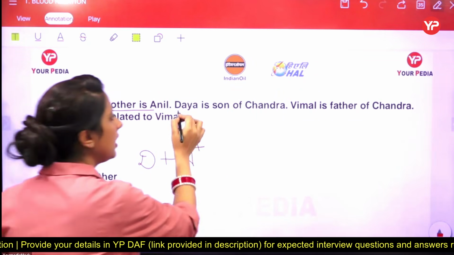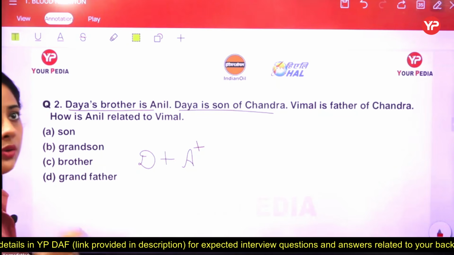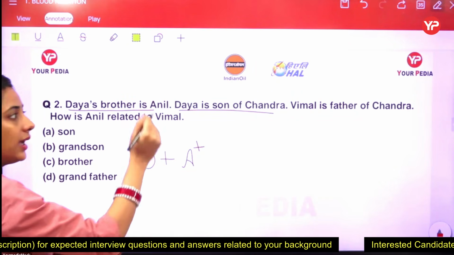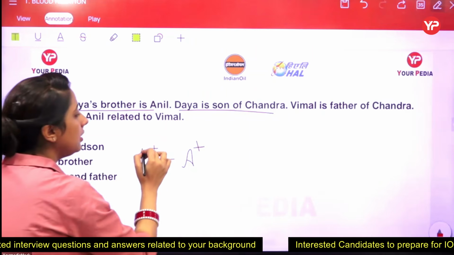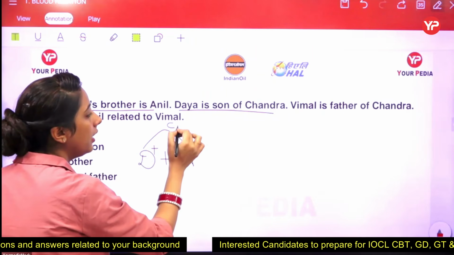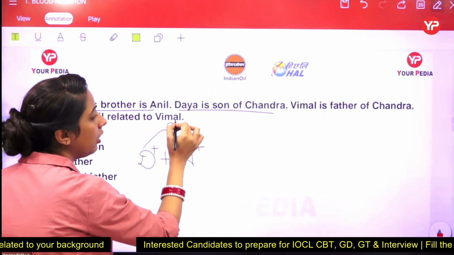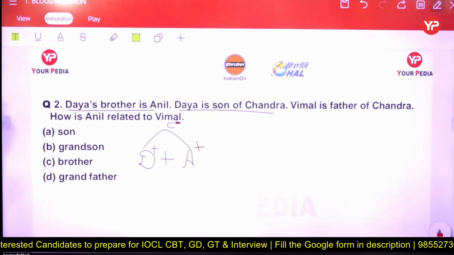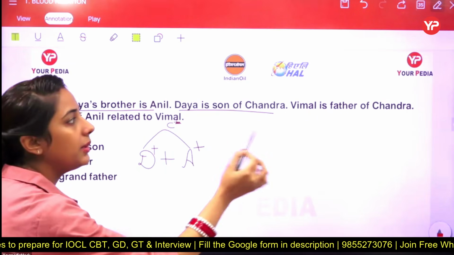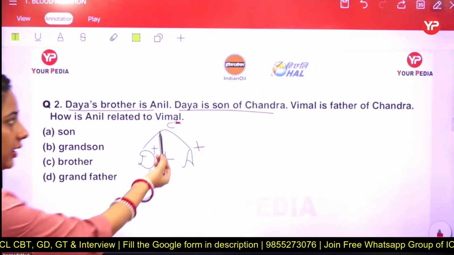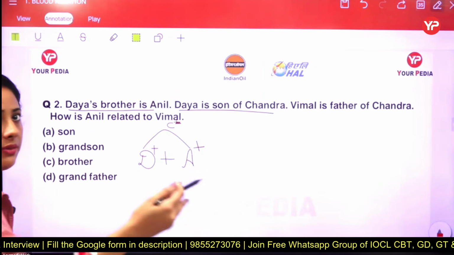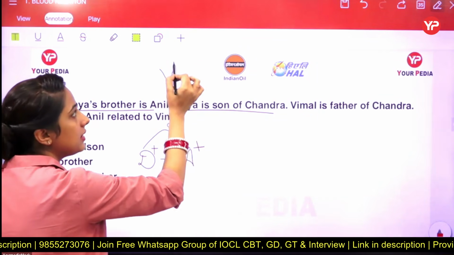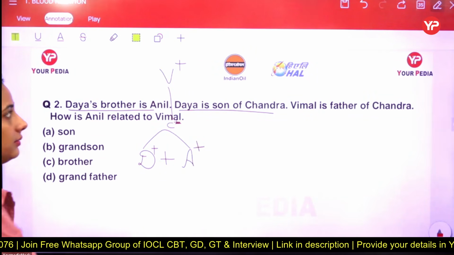Now, the next information is again about Daya. Daya is son of Chandra. Now, we have a clarity about Daya's gender, that is a male, and Daya is a son of Chandra. It means Daya and Anil both are the children or son of this particular Chandra. Okay, so we do not have any clarity about the gender of Chandra right now. The next is Vimal is the father of Chandra. We have a Chandra here, and now they are saying that Vimal is the father of Chandra. So, we have to create another generation. So Vimal is a father, it means Vimal is a male here.